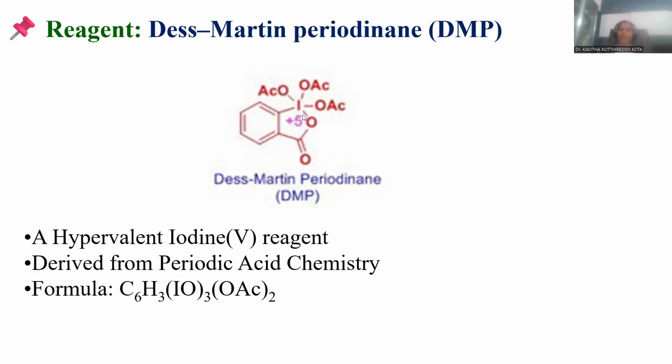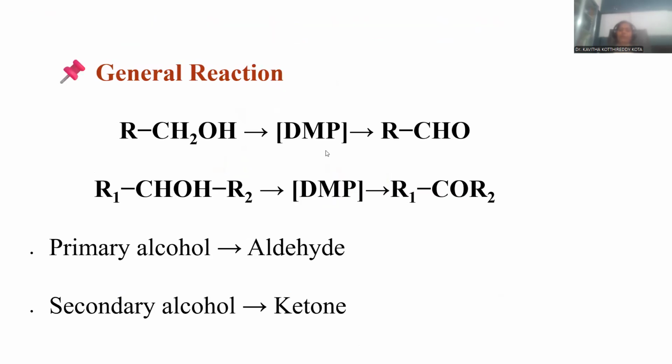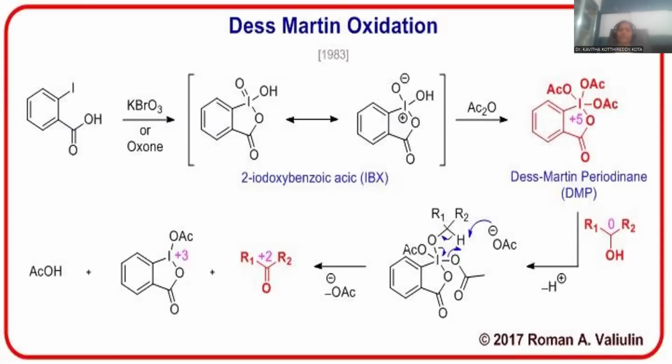Instead of having a carbon at this position, you can have iodine over there. The iodine is occupied with 5 bonds with the surrounding atoms, so a +5 oxidation state is manifested for that one. This is Dess-Martin periodinane. The simple representation is DMP: primary alcohol gives aldehyde, and secondary alcohol gives ketone by means of the Dess-Martin oxidation process. Primary alcohol to aldehyde, secondary alcohol to ketone as the final product. This is the general reaction pertaining to the Dess-Martin oxidation process.